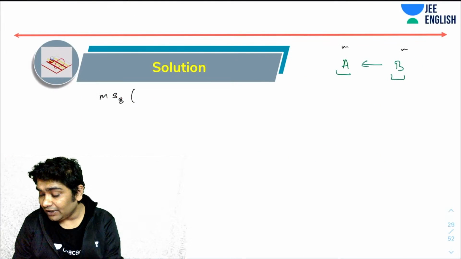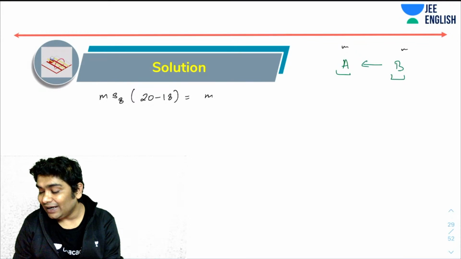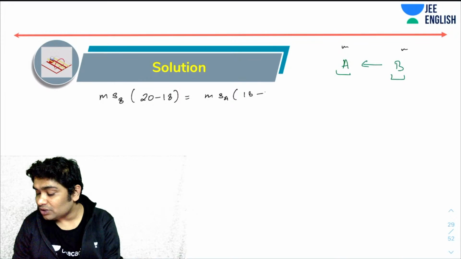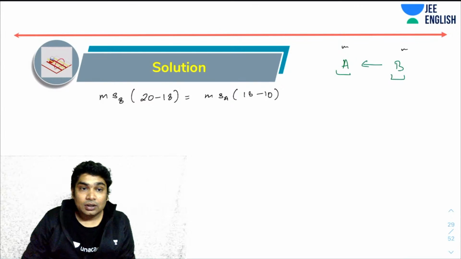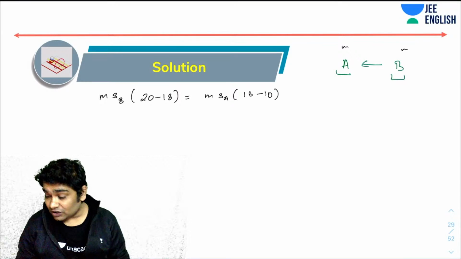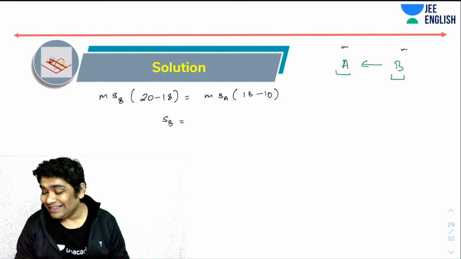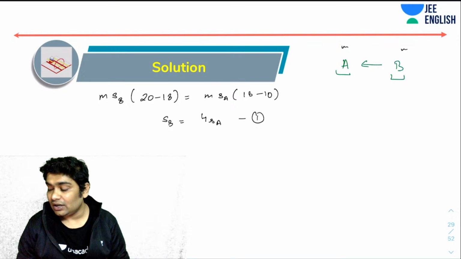So the amount of heat lost by B is this. This should be equal to the amount of heat gained by A, which would be this, because the temperature of A became 18 starting from 10. Agreed? So this helps me say that S of B, the specific heat capacity of B, is nothing but 4 times the specific heat capacity of A. That is the first equation that I'm getting.